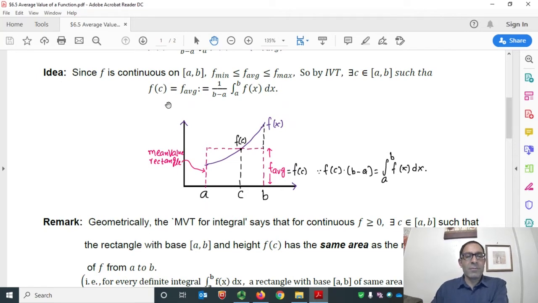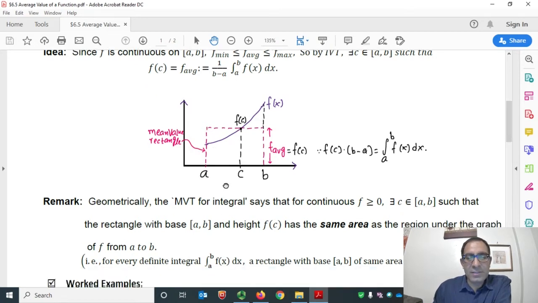Maybe here, if you multiply both sides by b minus a, then this turns out to be f(c) times (b minus a) equals the definite integral of f(x) from a to b. So then I draw the diagram here.